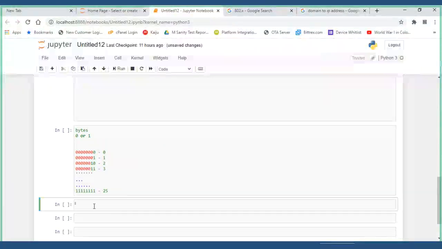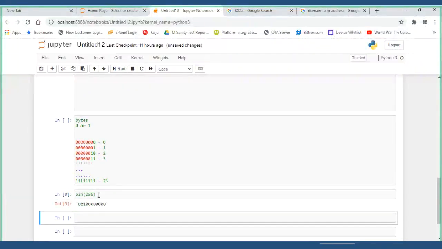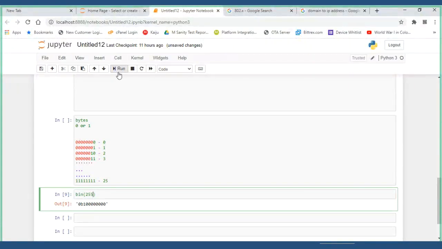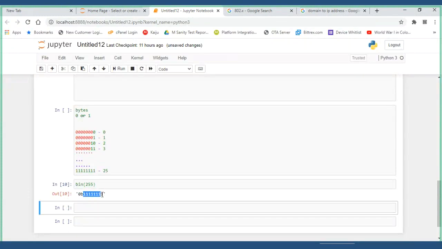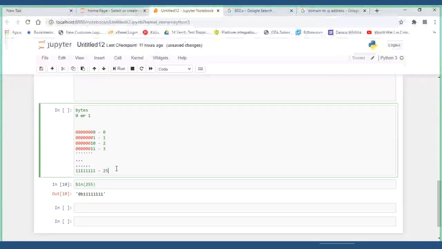Okay, sorry. Binary value of 256. Run it. No. Enter 255. Okay, all 8 values as 1, last value as 255. Just remember that. What you have to remember is any value that you put in bytes should not exceed 255, and you can have multiple values like that.